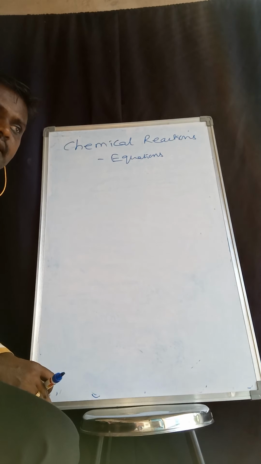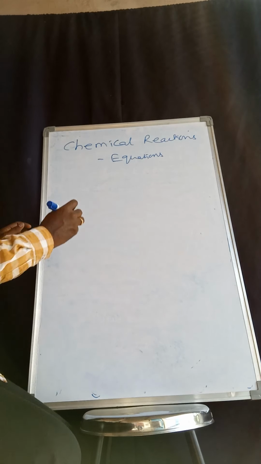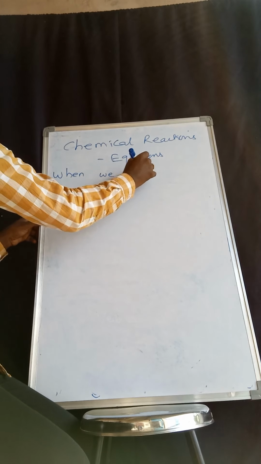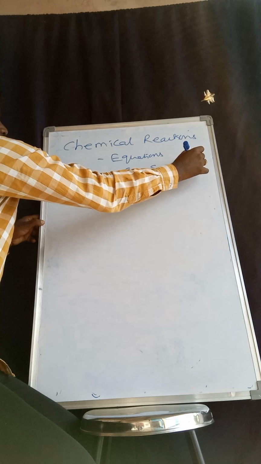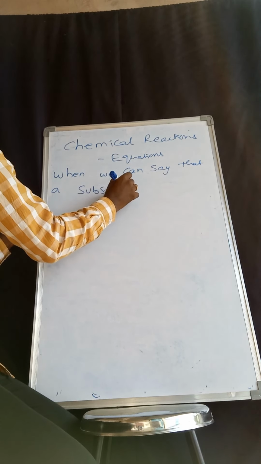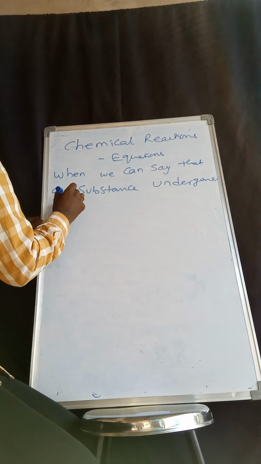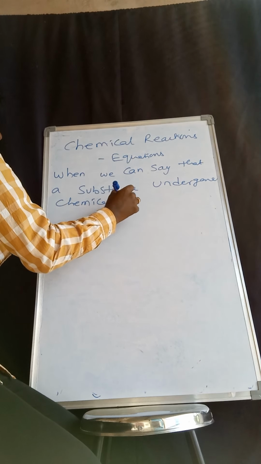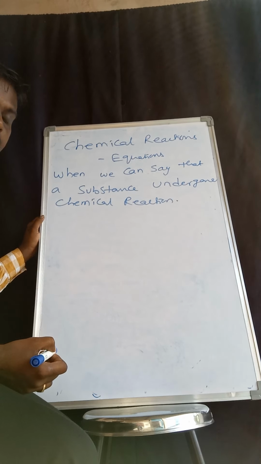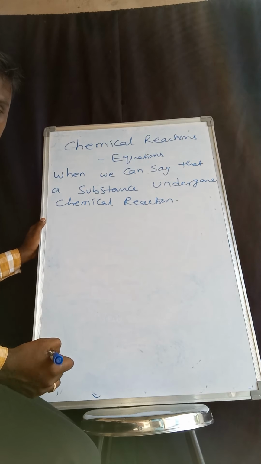When can we say that a substance has undergone a chemical reaction? In other words, when a substance has participated in a chemical reaction, there will be four things.